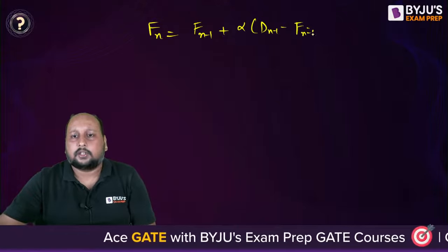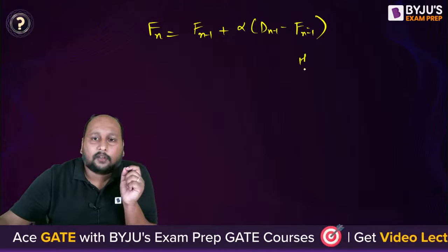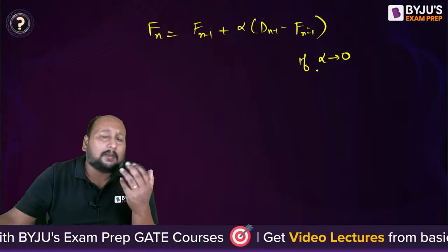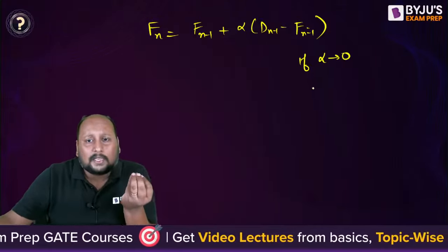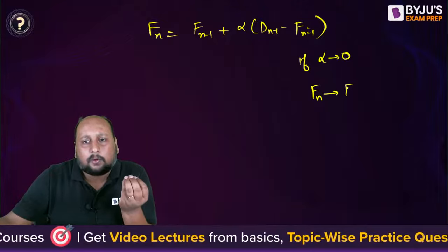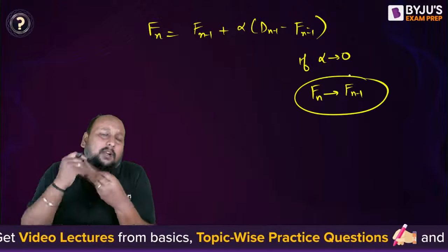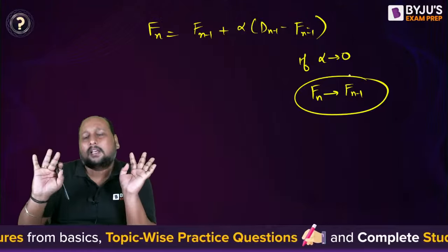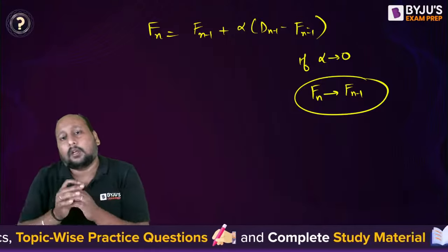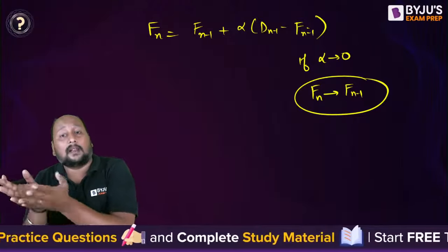This is the formulation, right? Now let us suppose your alpha is tending to 0, that means alpha has a very low value. Can we say Fn is equal to Fn minus 1? That means whatever the actual demand is, it is immaterial. If your alpha value is very low, then the previous forecast will have a larger influence on